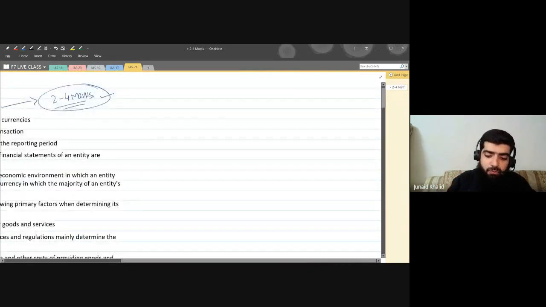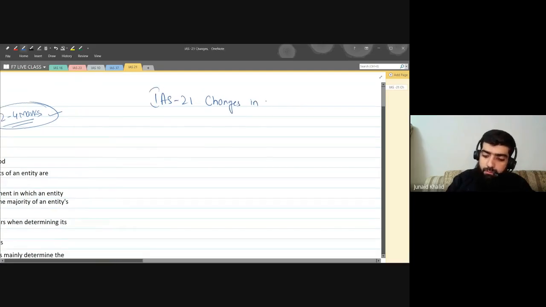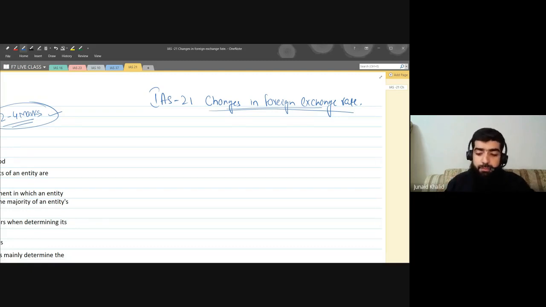What is IAS 21? The actual name of IAS 21 is The Effects of Changes in Foreign Exchange Rates. Now, what is IAS 21, and why is there a need for this particular standard?